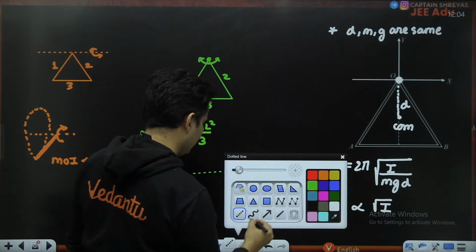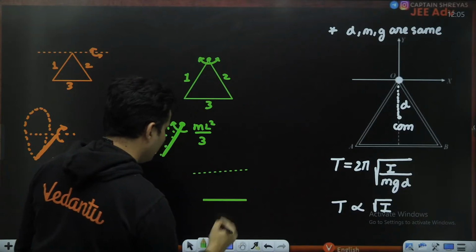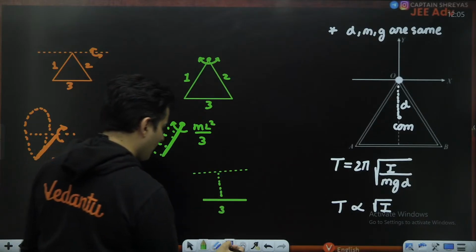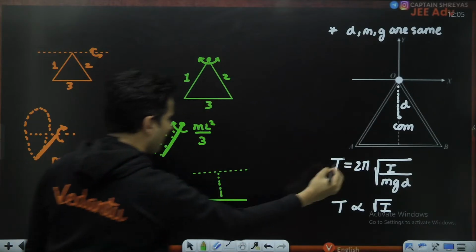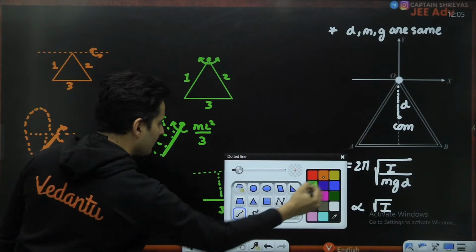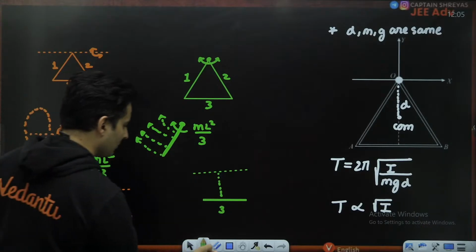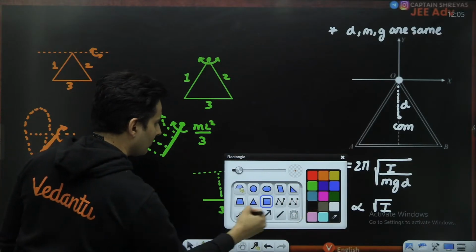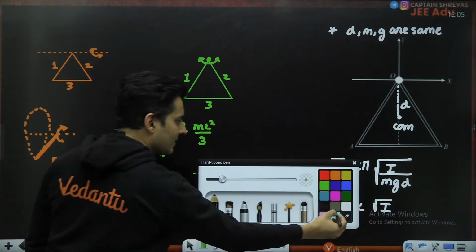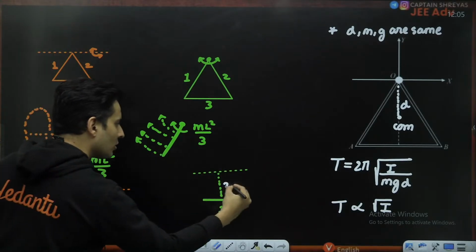Here, this particular rod number 3 we are talking about, this distance is the same as compared to, in this situation, this particular distance. Whatever this distance, let's say this distance is x, this is also going to be x.